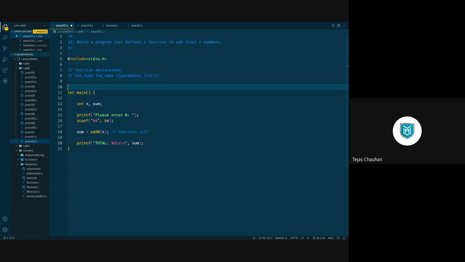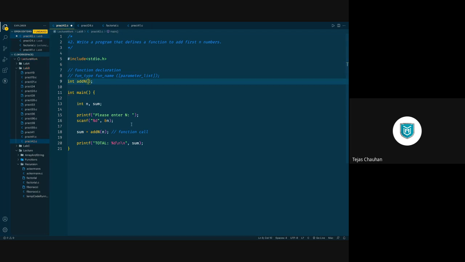So if you want to declare our function add n, then return type वो क्या return करेगा? Summation. Summation का data type क्या है? Integer. So it is going to return one integer value. Then the second point is function name. The add n is the function name. Then parenthesis and semicolon.